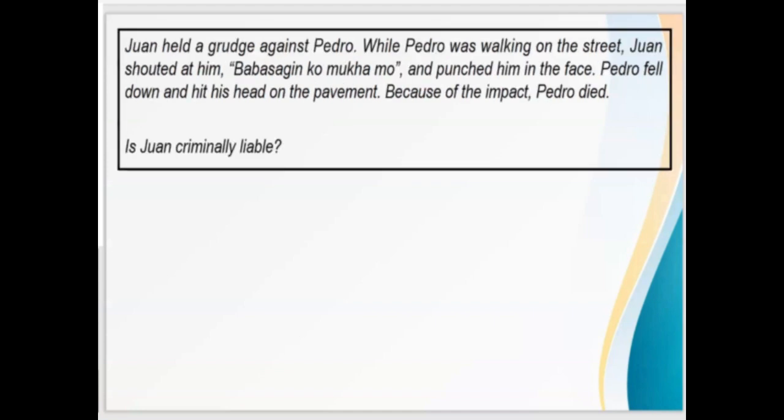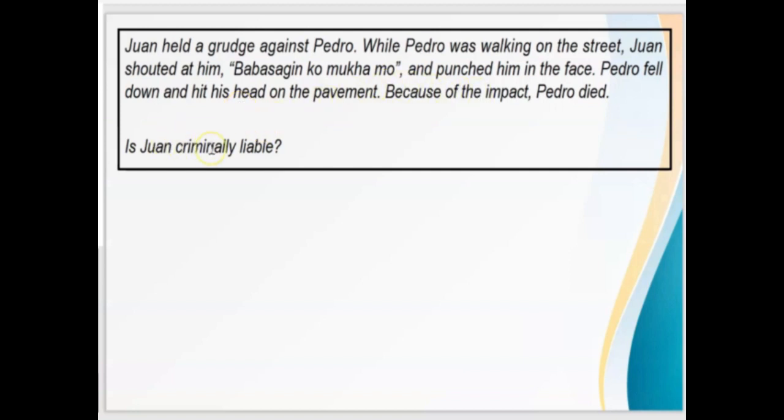So, we have a case here. For example, hypothetical scenario lang. Juan held a grudge against Pedro. So, while Pedro was walking on the street, Juan shouted at him, "Babasagin ko mukha mo," and punched him in the face. Pedro fell down and hit his head on the pavement. Because of the impact, Pedro died.